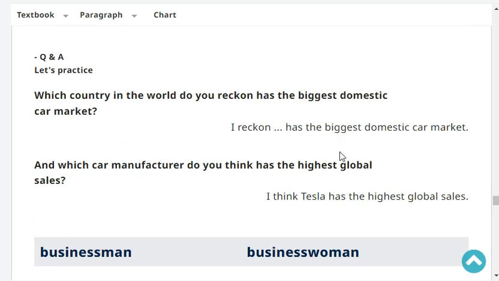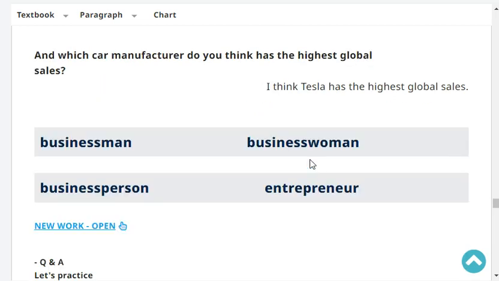Okay. And which car manufacturer do you think has the highest global sales? I think Toyota has the highest global sales. Very good.